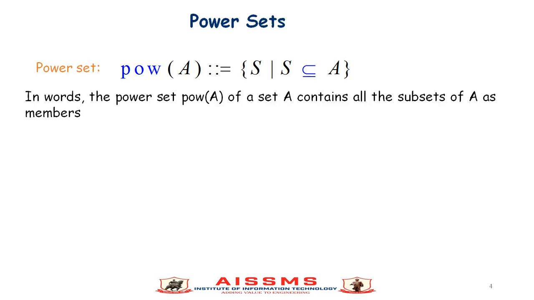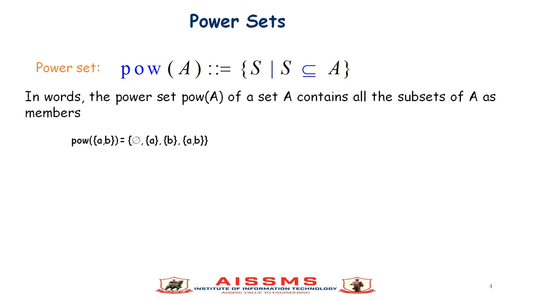Power set. The power set of a set A means all the elements S such that S is a subset of A. So the power set of A contains all the subsets of A as members.